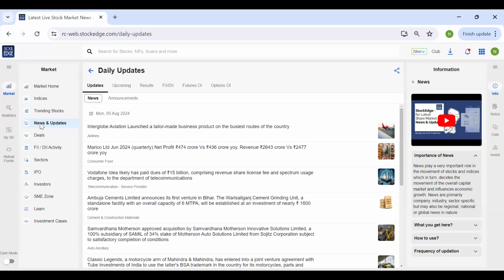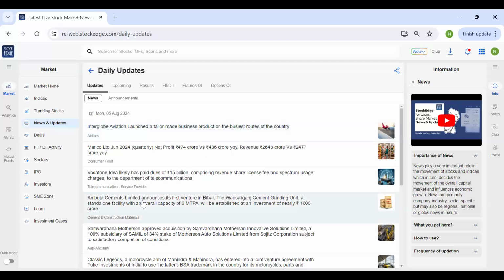So the best part about this feature is that this feature is updated on a real time basis. So even during the market hours, if you notice a particular change in a stock, you can just come over here and check if there has been a news related to that stock. Also, to identify the stocks which will be in action or which are in action during the day, this is another useful way to use this feature.